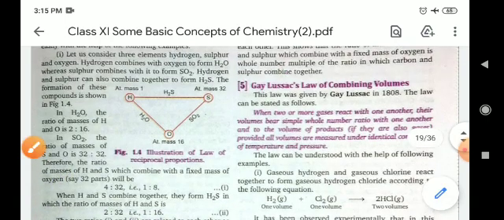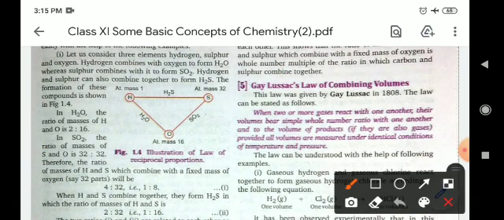So they combine in a simple whole number ratio. Hydrogen atomic mass 1 and sulfur atomic mass 32 combine with oxygen to form water and sulfur dioxide. So water contains 2:16 and sulfur dioxide 32:32, a whole number ratio.